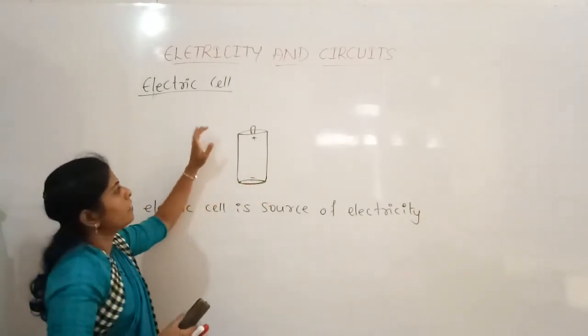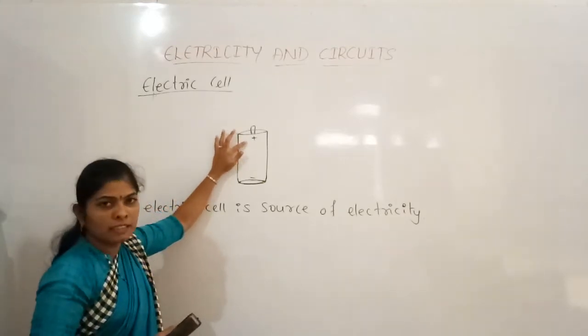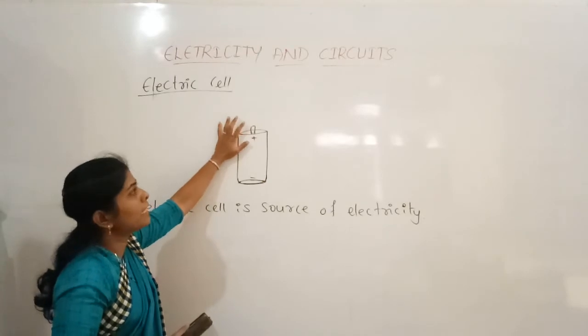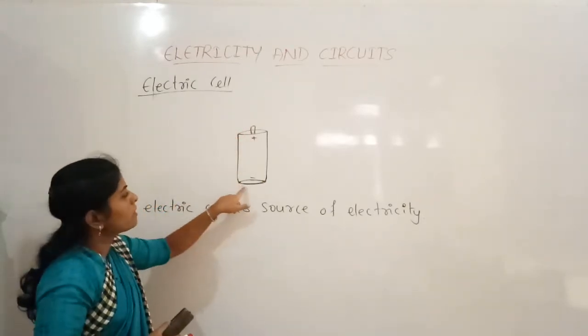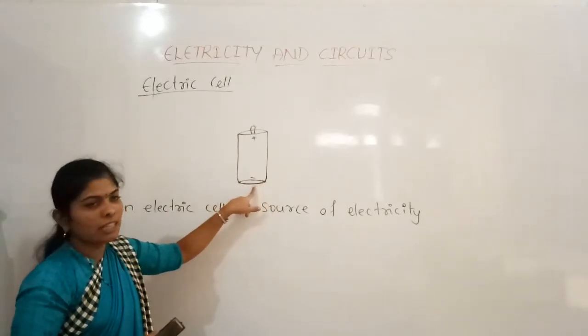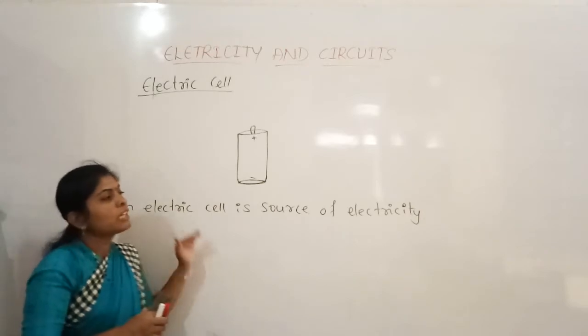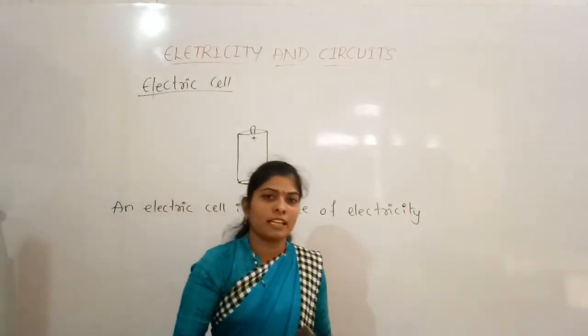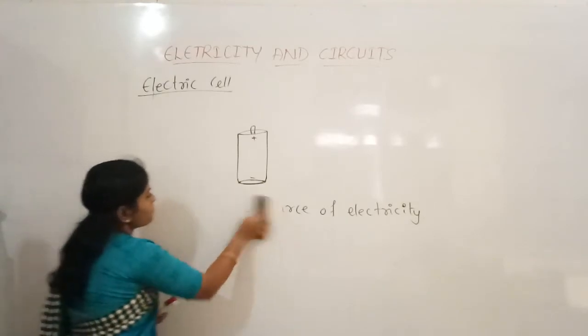The part of the electric cell which is having the metallic tip is the positive terminal, and the metal base of the electric cell is called the negative terminal. So this is about the electric cell. And now we can discuss the electric bulb.